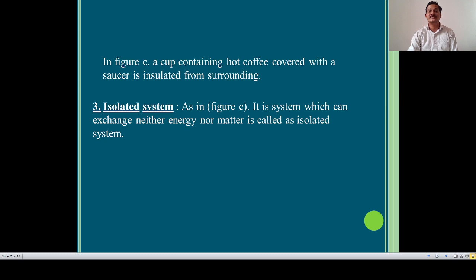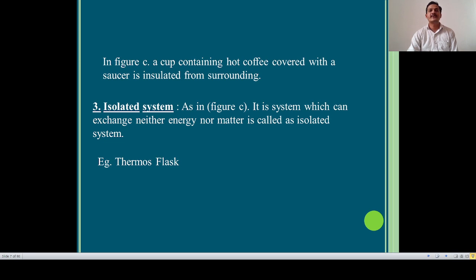As in figure C, it is a system which can exchange neither energy nor matter, called an isolated system. A simple and well-known example is the thermostat.